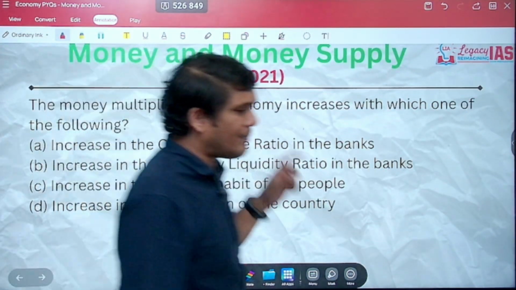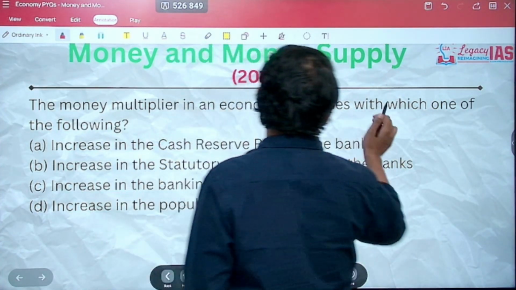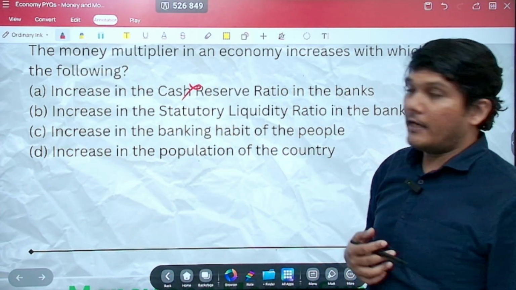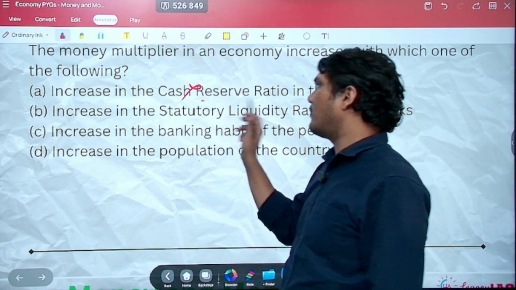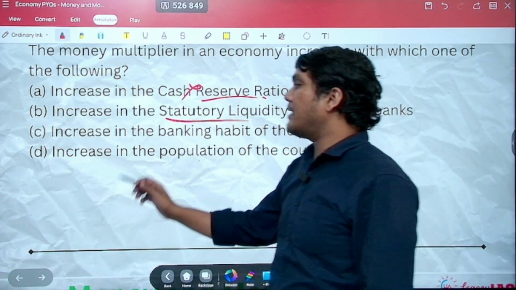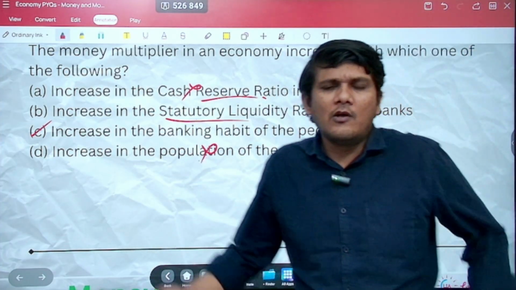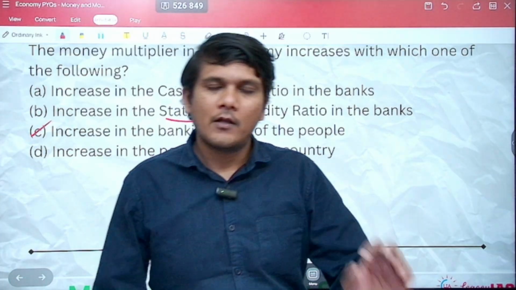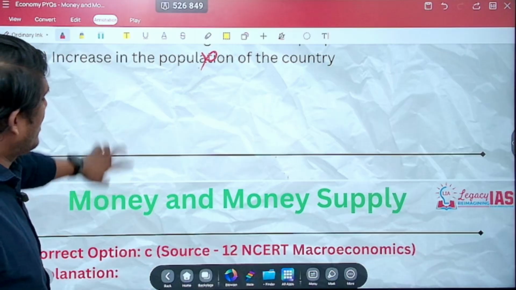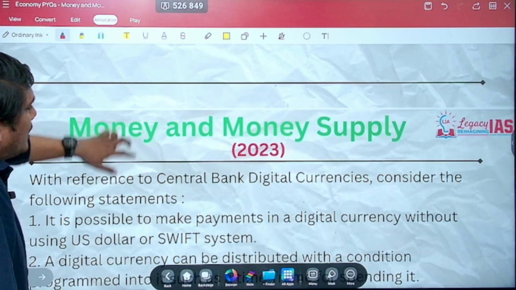2021. As I said, an exact repeat of the 2019 question. The money multiplier in an economy increases with which one of the following? Increase in the cash reserve ratio? Absolutely not. It does not increase the money multiplier effect because this is a buffer money. Statutory liquidity ratio, this is also a buffer money. I have told you. Increase in the banking habit of the people, yes. Increase in the population alone on its own is not going to increase the money multiplier effect. Again, a similar source. As I told, the question is the same as the one asked in 2019.